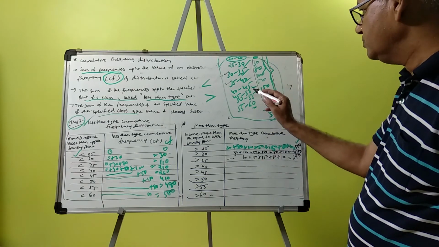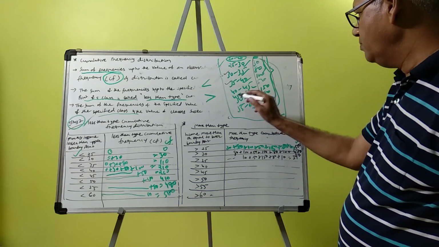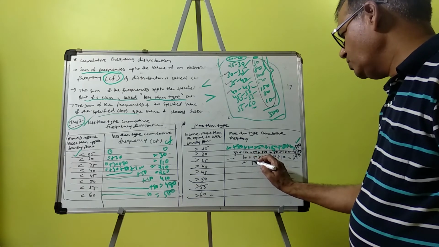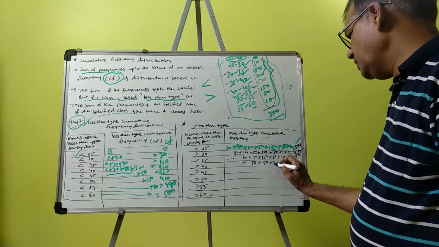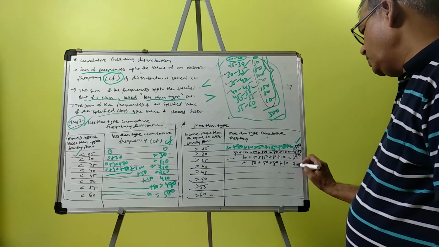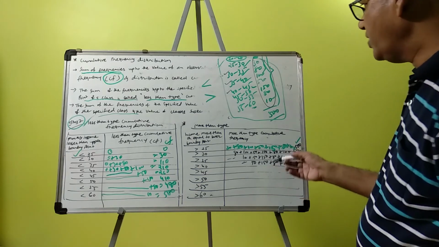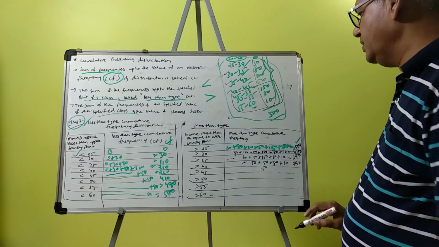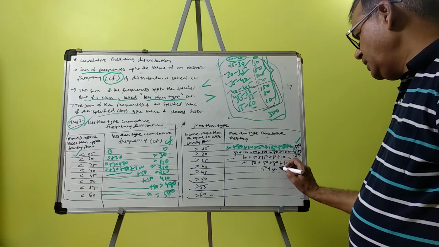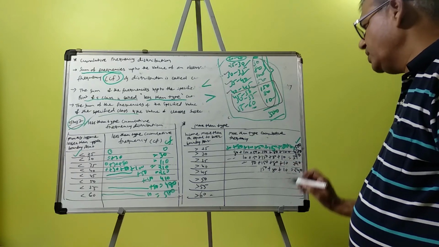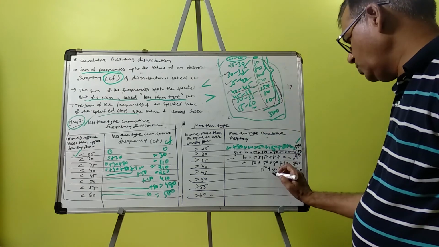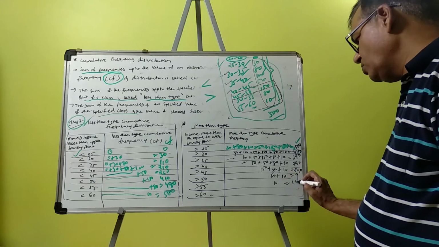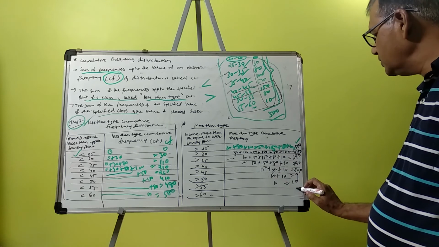Then more than 40, so we will cancel 100: 50 plus 150 plus 80 plus 10, so 290. Then more than 45, this means all of these more than 45: 150 plus 80 plus 10 means 240. Then more than 50 means 80 plus 10, which is 90. More than 55 is 10. And more than 60 has no class, so more than 60 is 0.